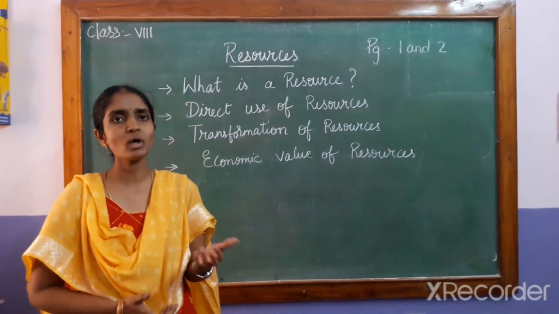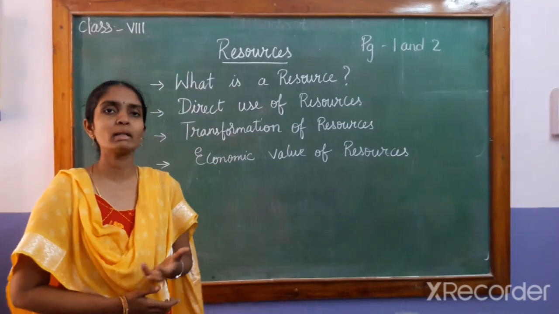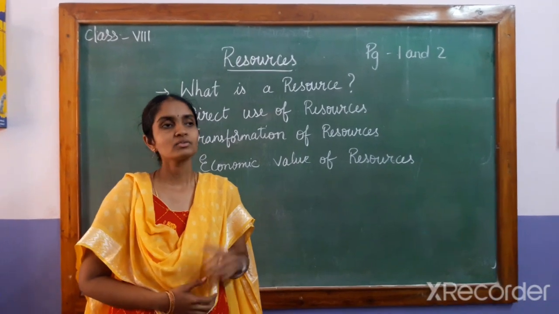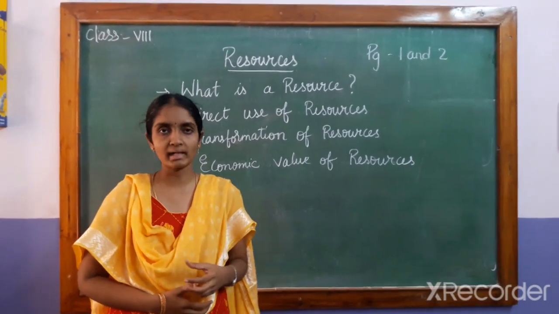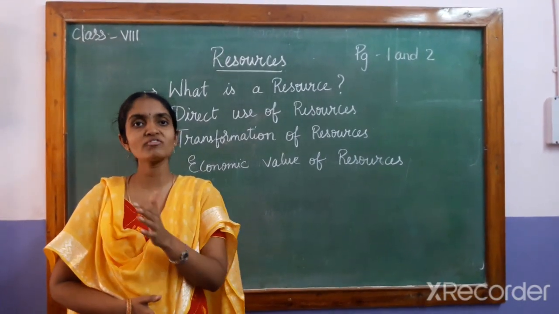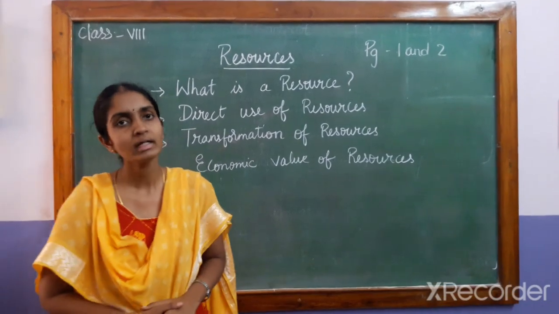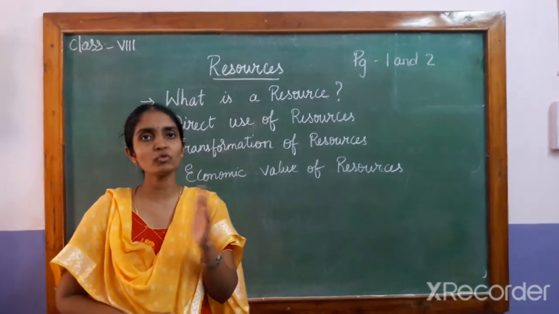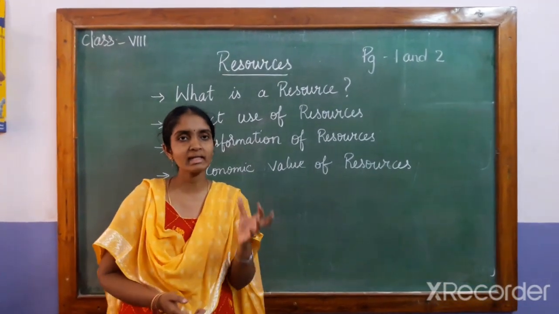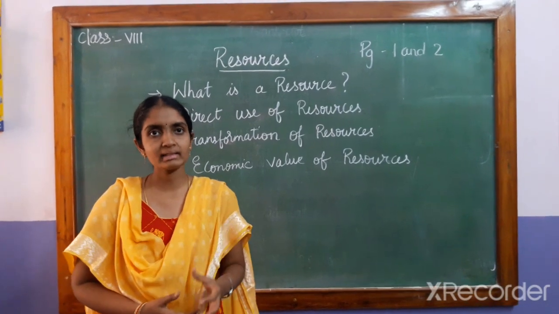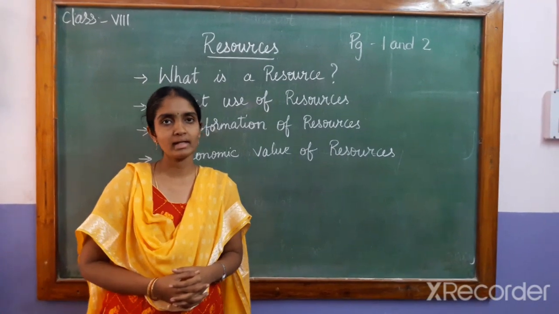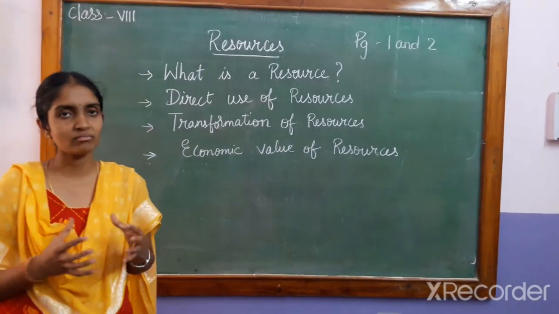Not only that, now coming to iron. Iron is not available in the purest form, children. It is available as an ore in nature. So first of all, the ore needs to be extracted. Then the ore needs to be cleaned. Then it has to go through different types of processes. That means the processing has to take place. In that process, the pure form of iron is obtained. Again, to get steel, what happens? The iron is mixed with some other materials and it forms an alloy. Steel is nothing but an alloy of iron and cobalt. So after mixing that, we get steel.